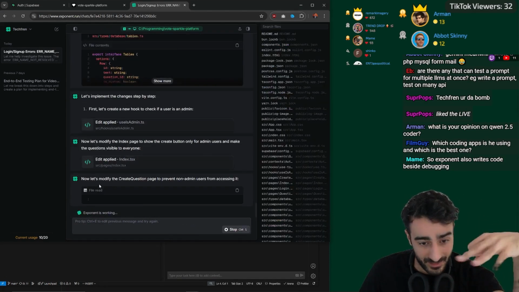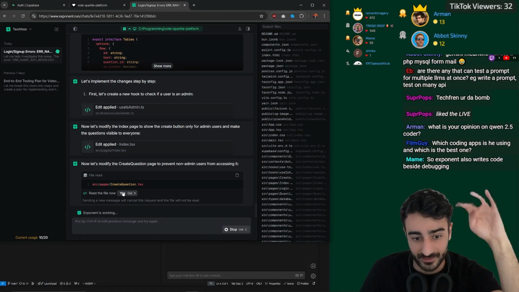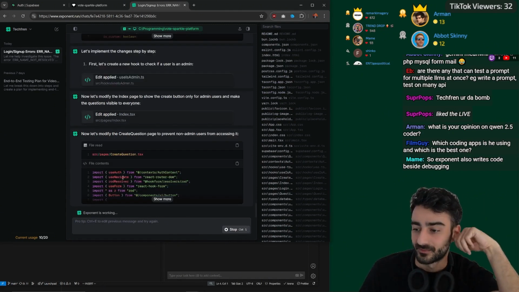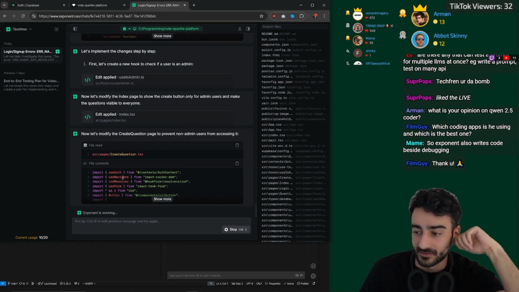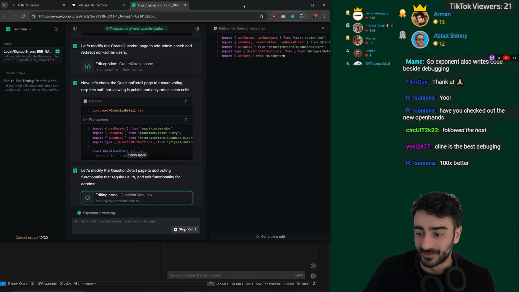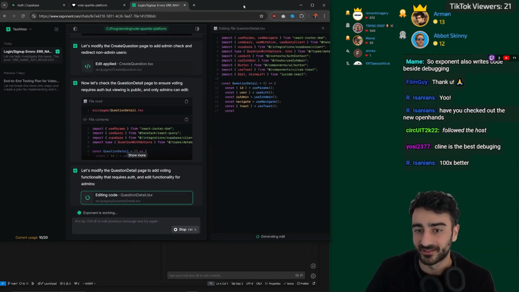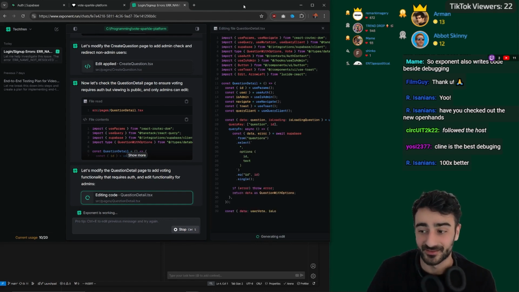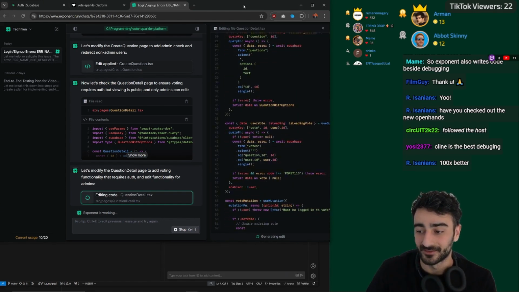Otherwise, Cursor is great. Aider is great. Cline is really great. Windsurf is really great now as well. They're the top 5. Exponent also writes code besides debugging, yes. Is Cline the best at debugging? Yeah. Dude, Cline is so good because it has computer use as well and a browser thing. Yeah, Cline is so good for debugging.